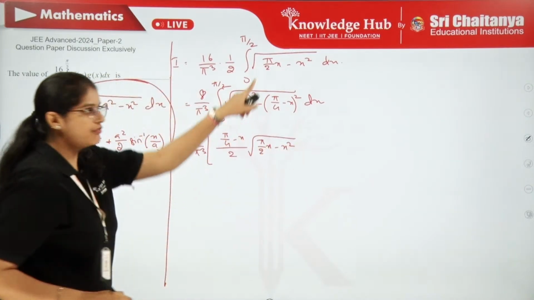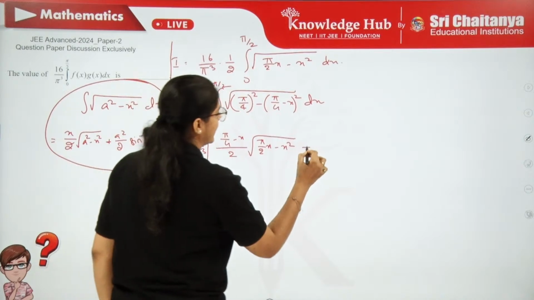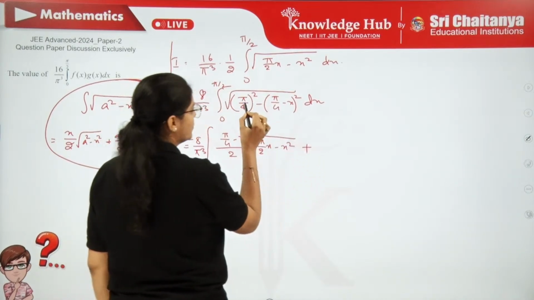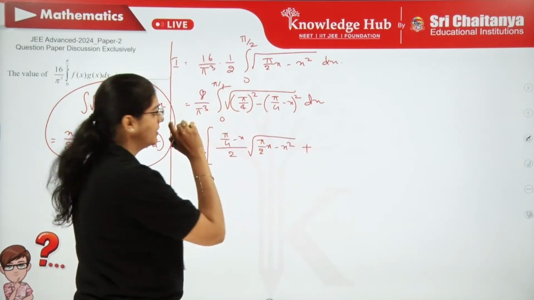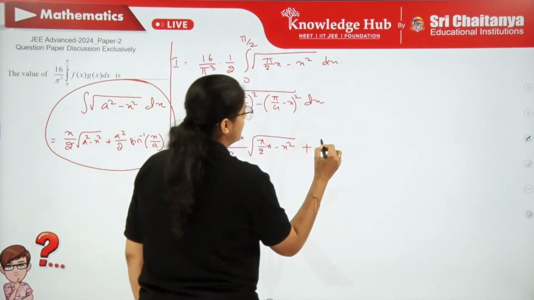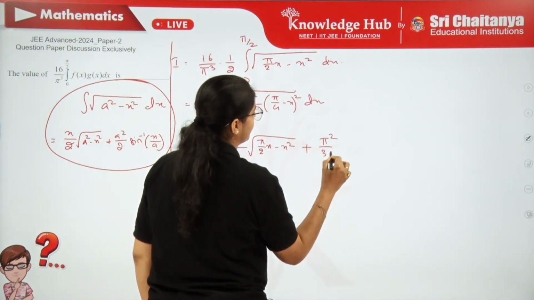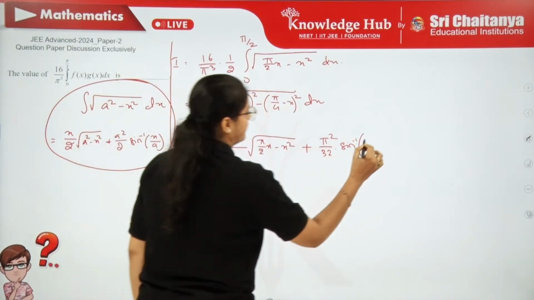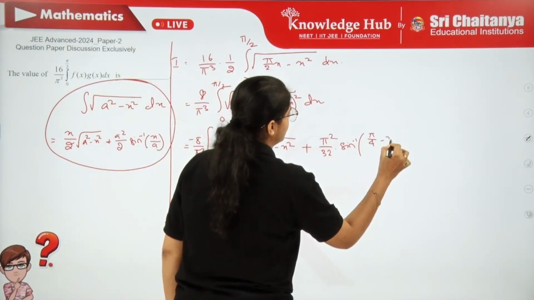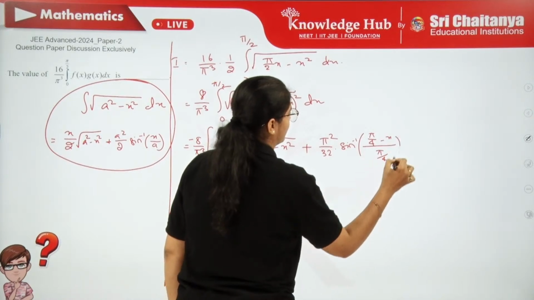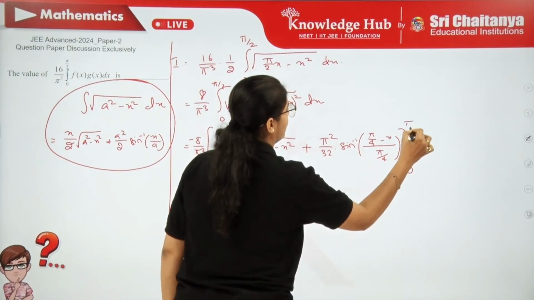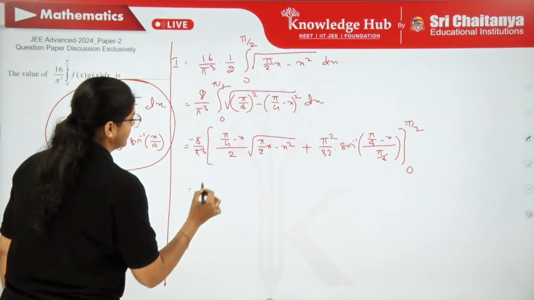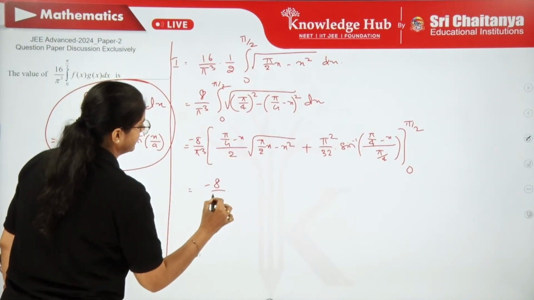We'll write the simplified form only, plus a square by 2. A square is pi square by 16, by 2. So pi square by 32 into sine inverse of x by a. So we have pi by 4 minus x, by pi by 4, from 0 to pi by 2. So this is 8 by pi cube.